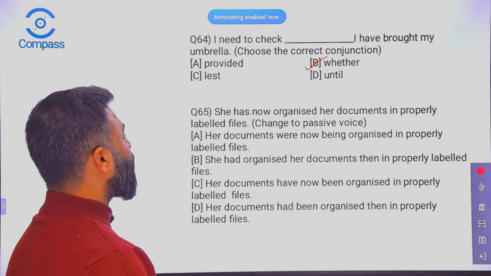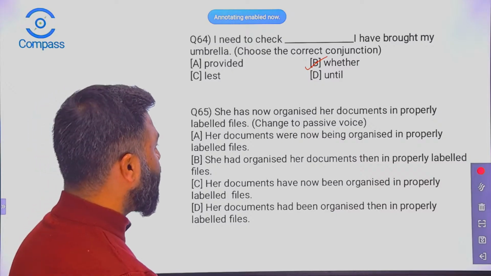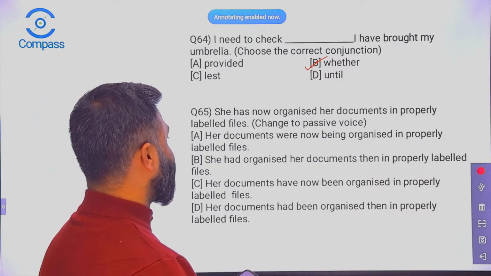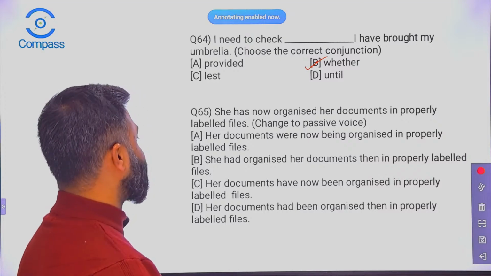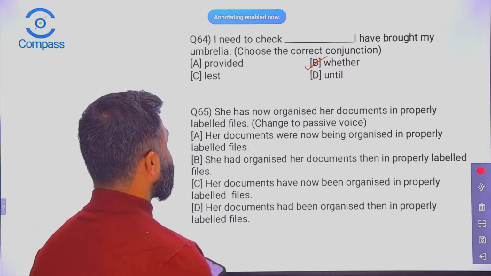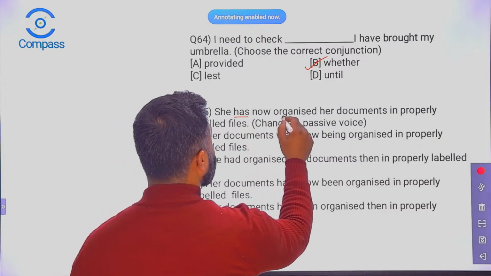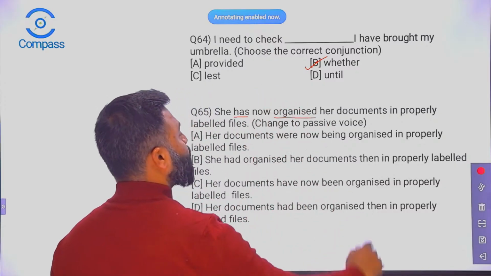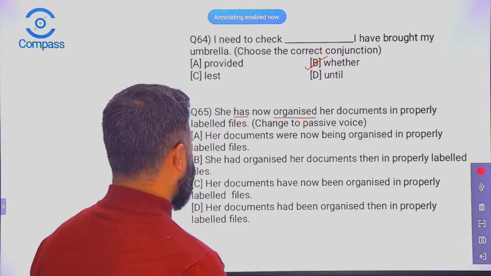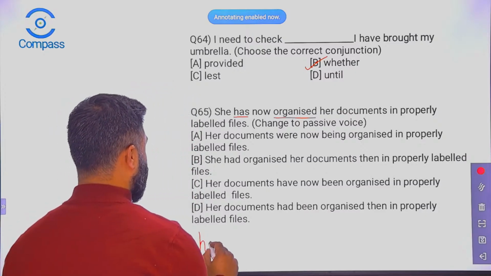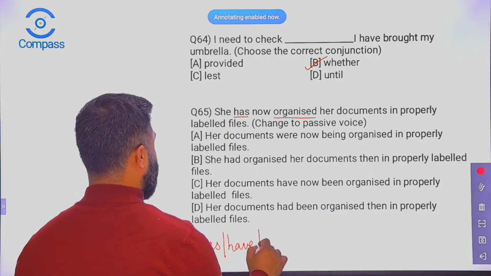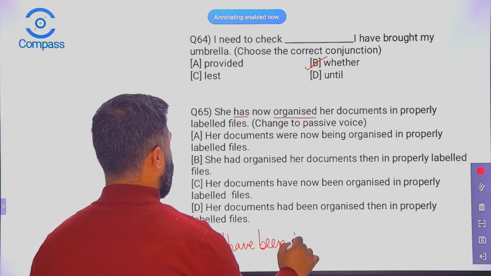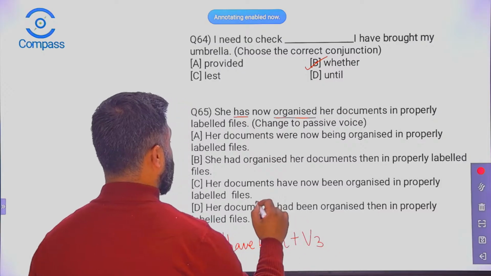Question number 65, let's begin with this. She has organized her documents in properly labeled files. Change to passive voice. Now this is present perfect, and in the passive, this is the structure we need to follow.